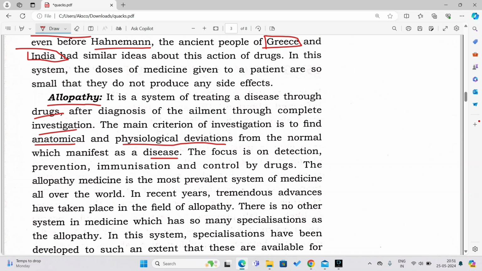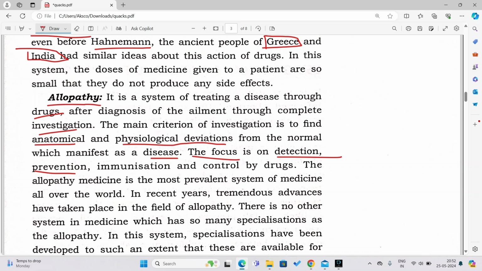Now the focus is on detection, prevention, immunization and control by drugs. Allopathic doctors focus on detection. They will detect what is the problem, what is the reason. They will try to find out. After that, they will try to prevent it, right? Then prevention, we always know that prevention is always better than cure, right?